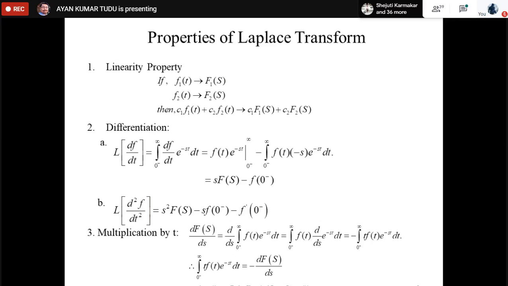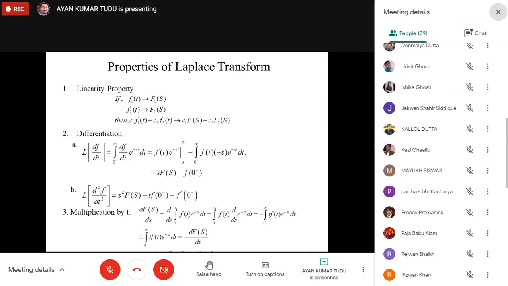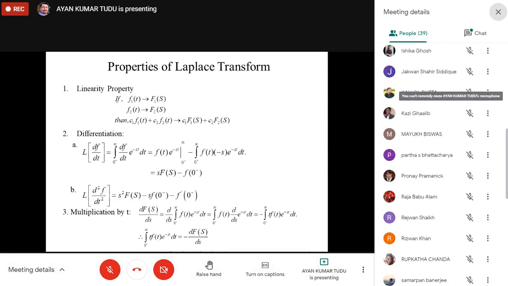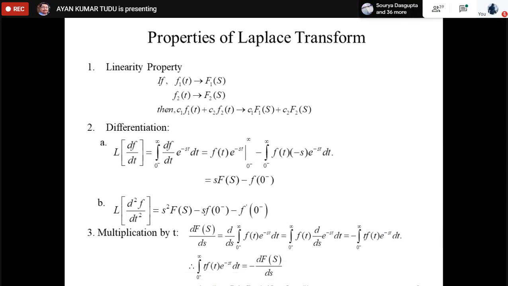So the third one is complete. For the delta function, the value comes out to be 1. For the unit step, it comes out to be 1 by s. And for the ramp function, the Laplace transform comes out to be 1 by s square. With this line only, tell me what would be the Laplace transform of the expression t square into e to the power minus at into u(t).